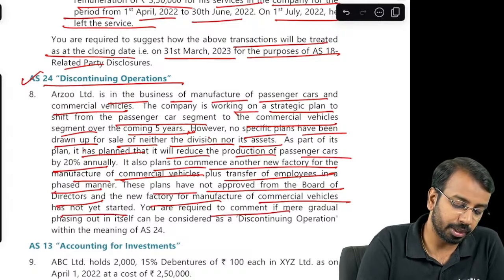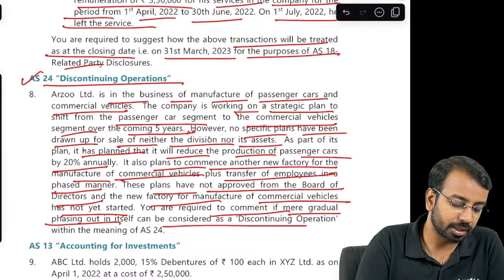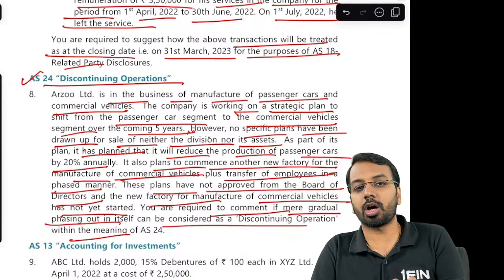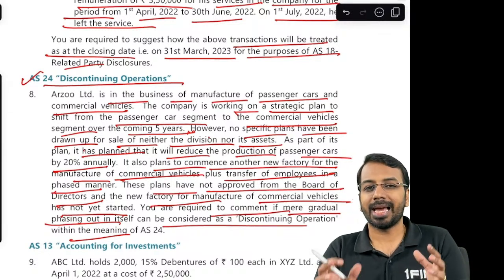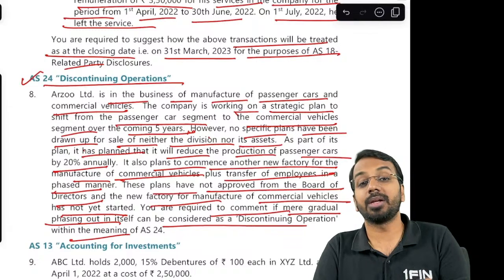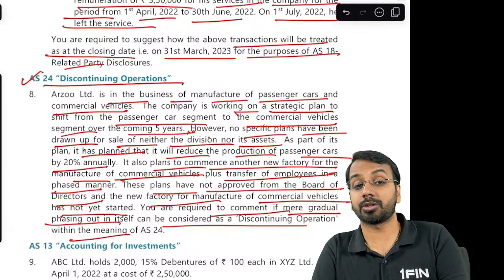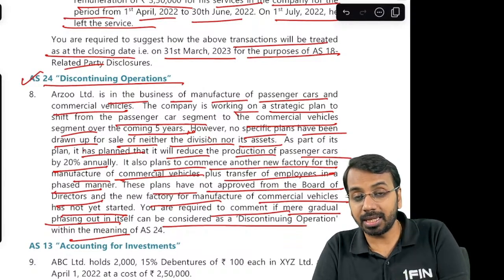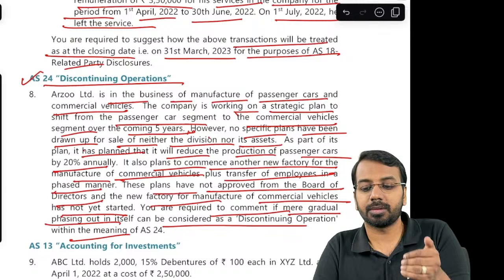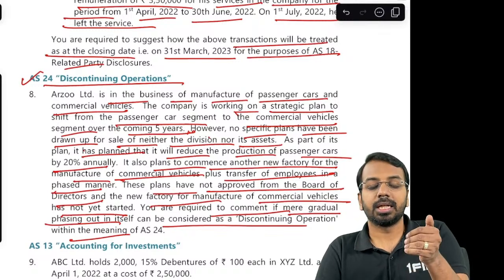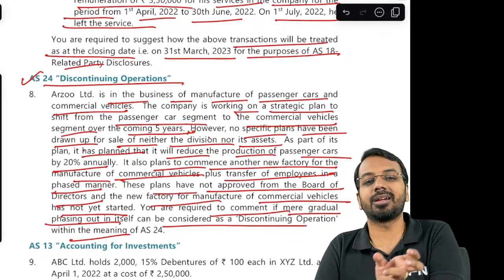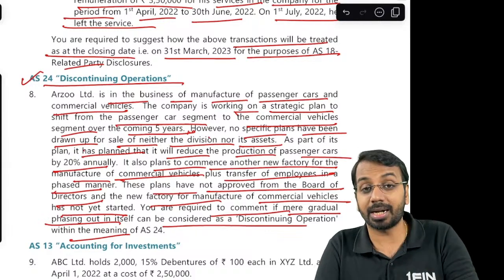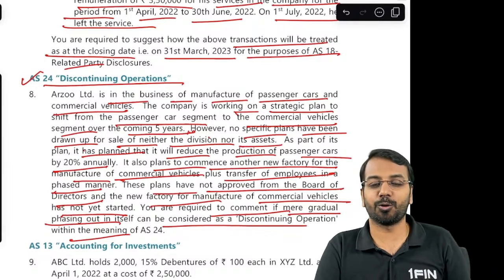You are required to comment if mere gradual phasing out can be considered to be a discontinued operation. Now, when we talk about discontinued operation, what we are saying is, as a part of a coordinated plan, the management is disposing of a significant operation or significant component of the entity. Whereas, if there is a gradual phasing out, it need not mean that it is a discontinued operation. I am gradually reducing the production and I am starting at a different place.